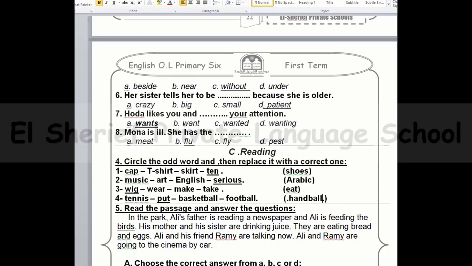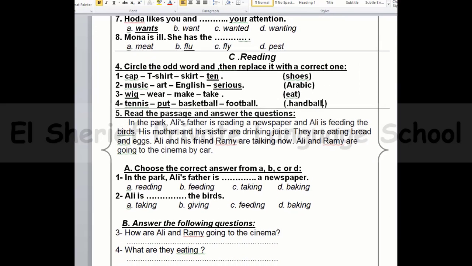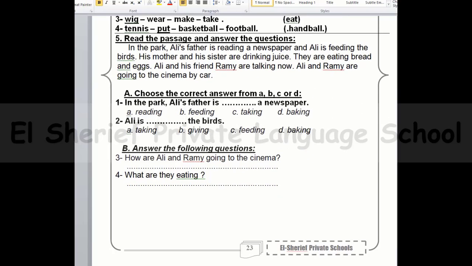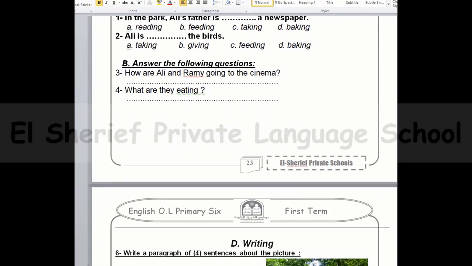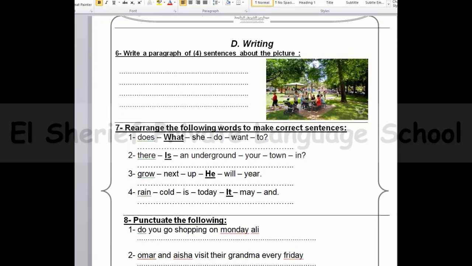Yes, here we are. Let's go to part 7, rearrange the following words to make a correct sentence. Okay, so as we know, you have to pause this video, then check your answer.